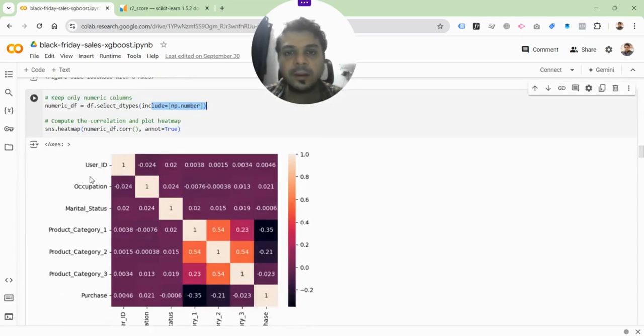So user ID is also one of them, but user ID is actually not going to be very useful, because user ID is not meaningful, right? It has no contextual utility. But it's there because it's a numerical value. I didn't drop it. We could have dropped it and also done the heat map. Actually, that's something you can do.